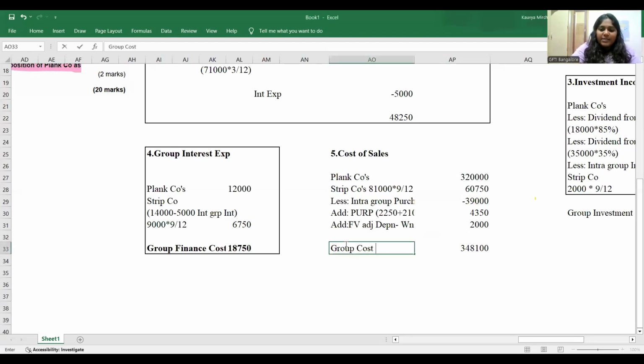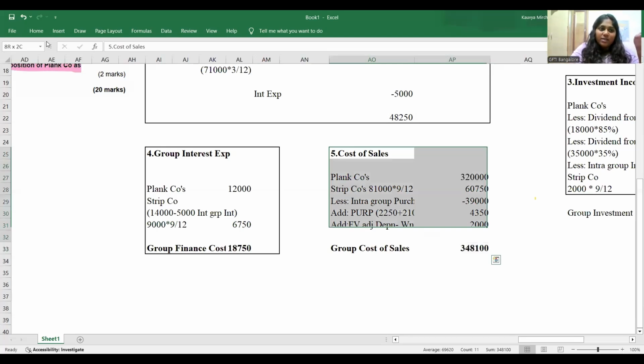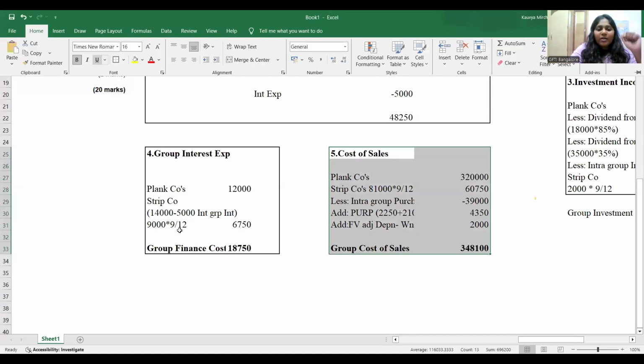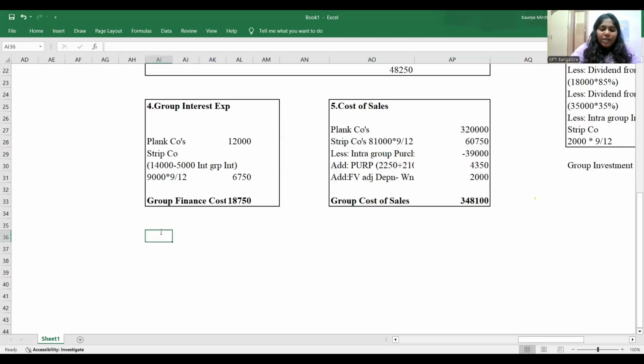Apart from this, is there anything else? We have associate, guys. See, the question might look very small, but there are a lot of other things that you have to do also. So we have associate. It's your job to write working note number 6, share of profit, share of Arch company for the year ended. Understand what is the total profit?